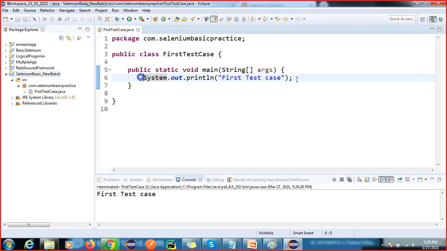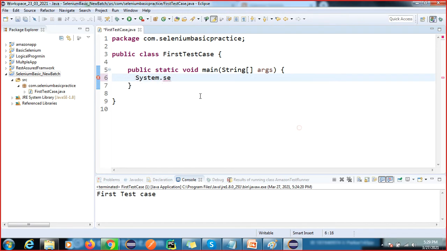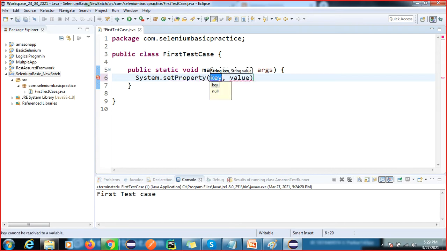So let me delete this. How to write this? We have the System class and setProperty is your method. You can see System.setProperty. System is a class coming from the Java package, not a Selenium package. System.setProperty will accept two arguments, key and value.